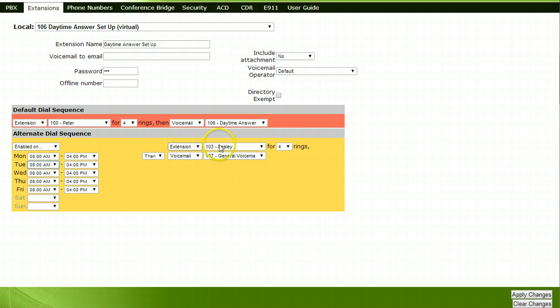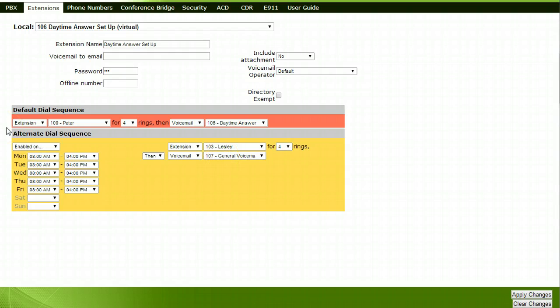Select the extension that will answer calls live, followed by the number of times to ring the extension. Select where the call should go if the call cannot be answered during business hours. In our example, we have selected a general voicemail box.